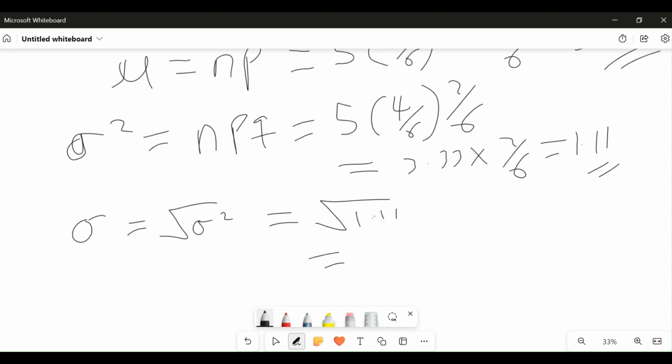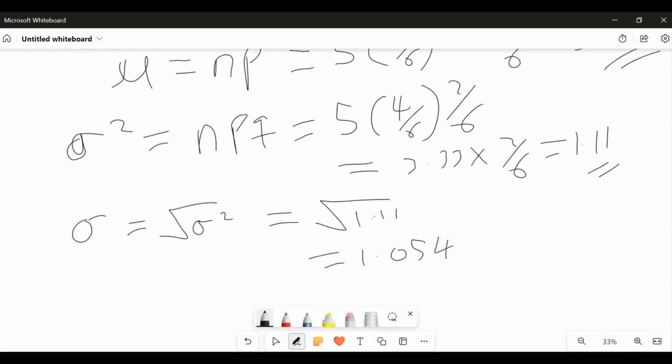So just press your calculator. Square root of 1.11 from my calculator is approximately 1.054.